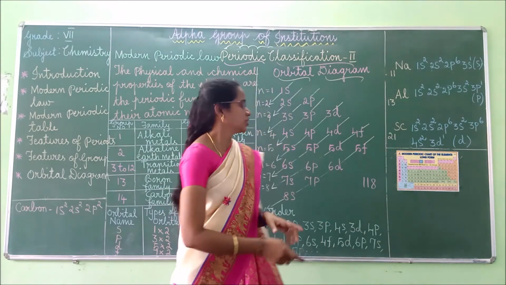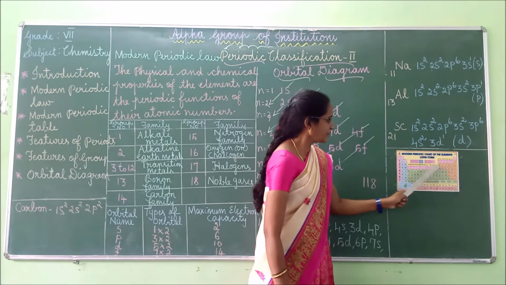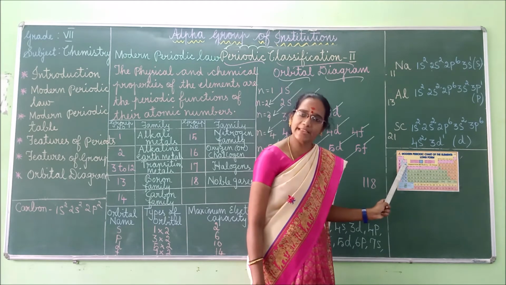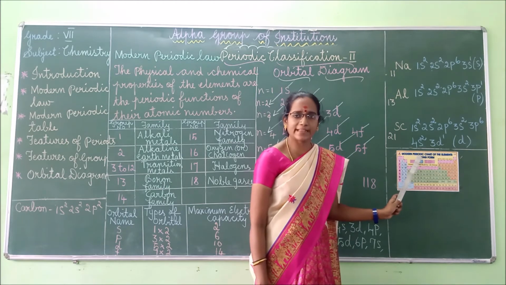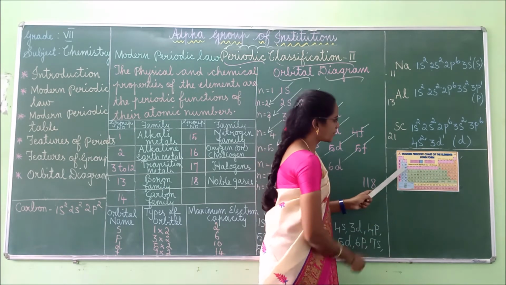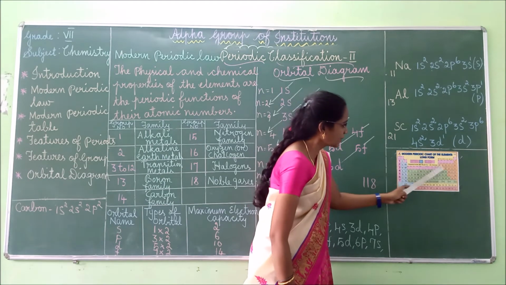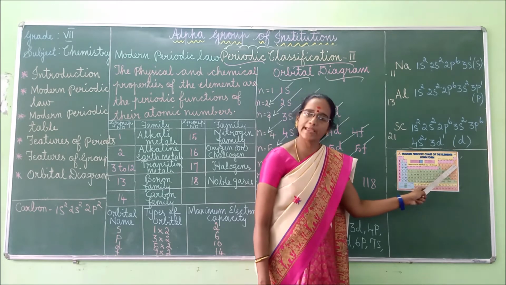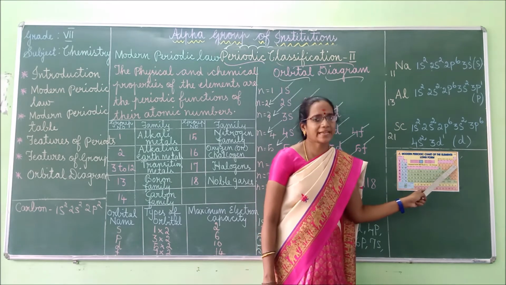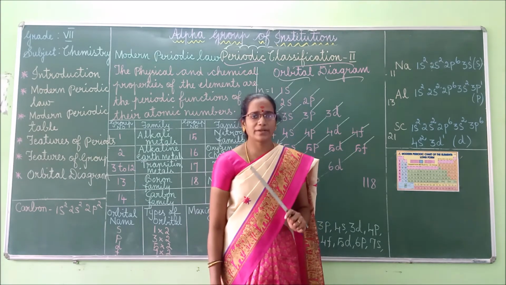Got it? Right. So the second period contains 8 elements. This is also a short period because it contains only 8 elements. What are the elements present? Lithium, beryllium, boron, carbon, nitrogen, oxygen, fluorine, neon. These are the 8 elements present in the second period.